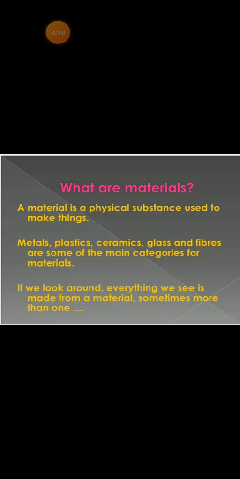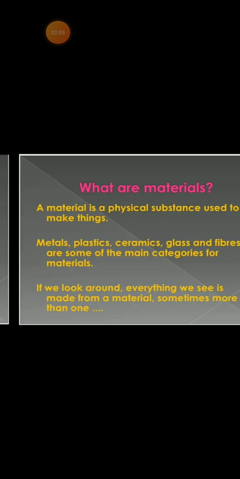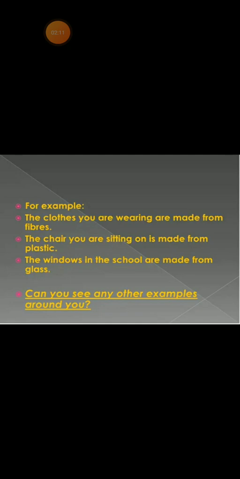If we look around, everything we see is made from a material, and sometimes more than one. For example, the clothes you are wearing are made from fibers. The chair you are sitting on is made from plastic. The windows in the school are made from glass. Can you see any other examples around you?